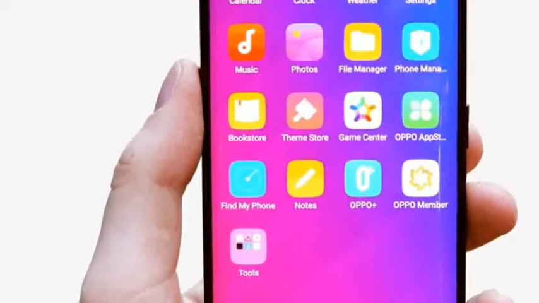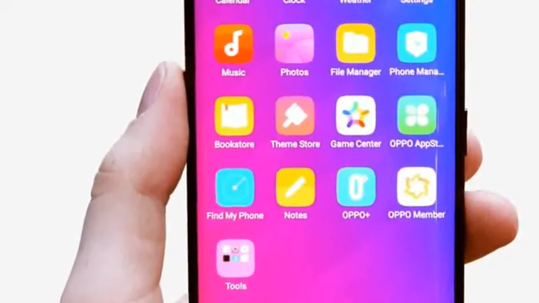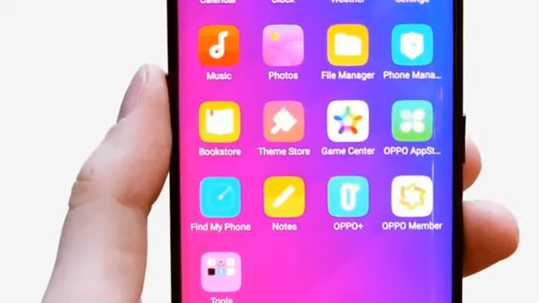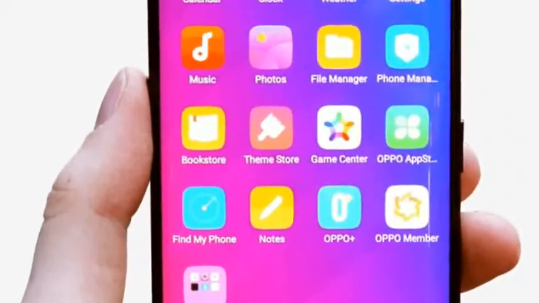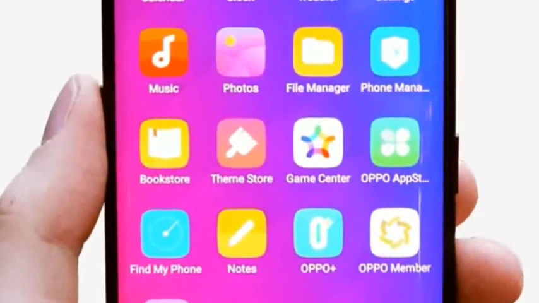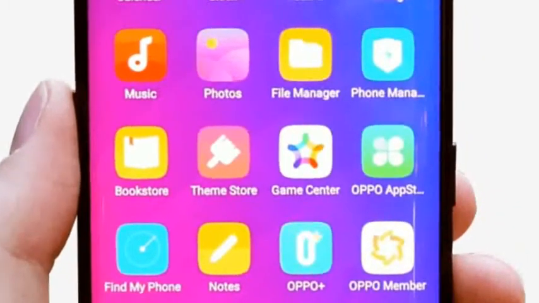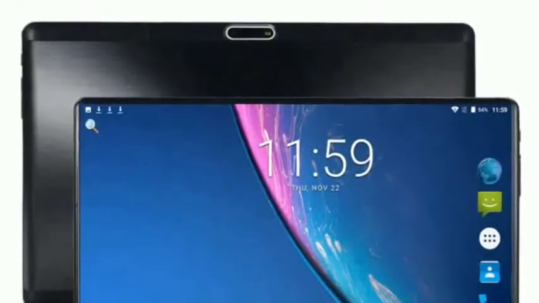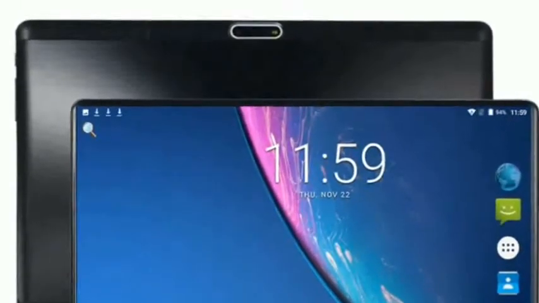PDAs means personal digital assistants, and they are also used for different purposes. Tablets and smartphones operate on mobile operating systems such as Android, iOS, Windows, and Symbian.